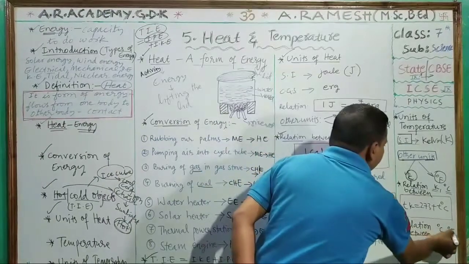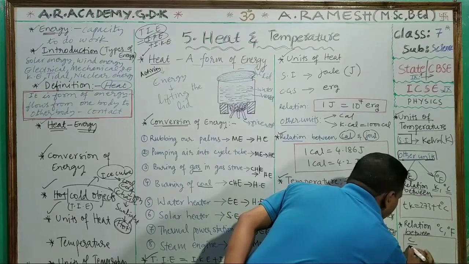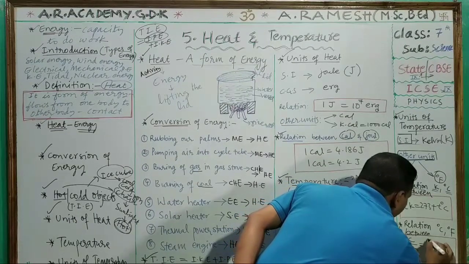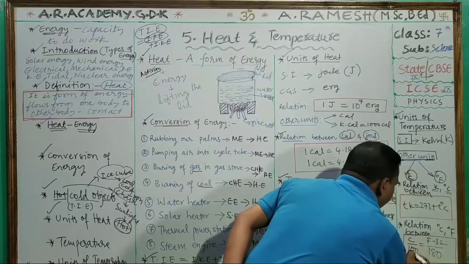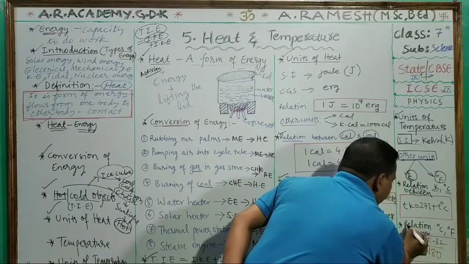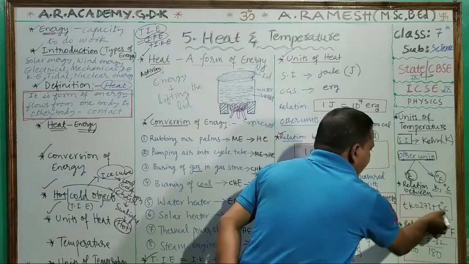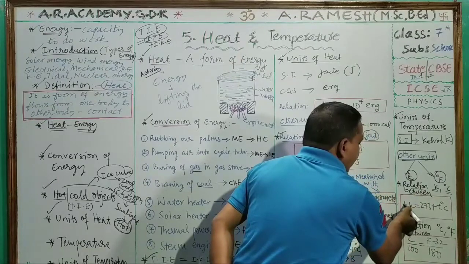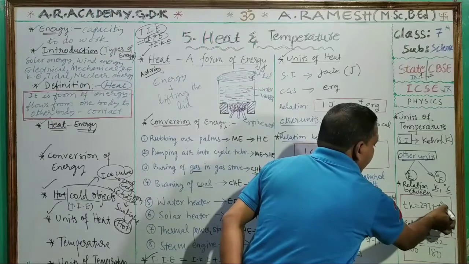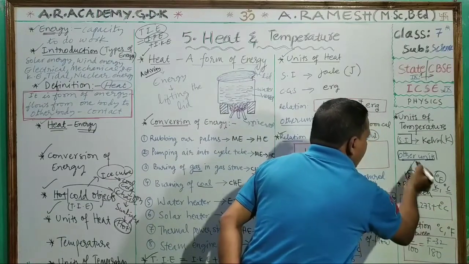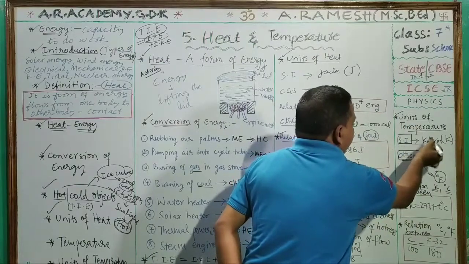And the relation between degree Celsius and degree Fahrenheit is C by 100 equals F minus 32 by 180. These are the other units, degree Celsius and Fahrenheit. The SI unit of temperature is Kelvin.